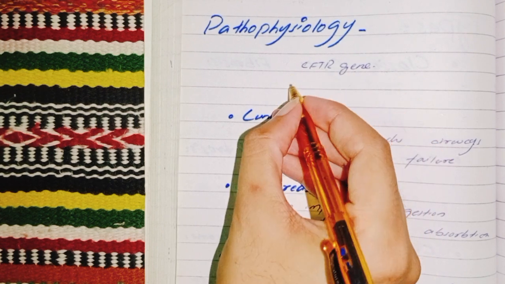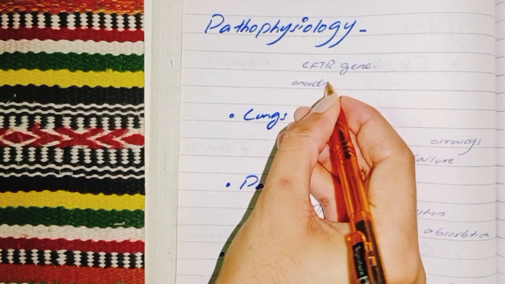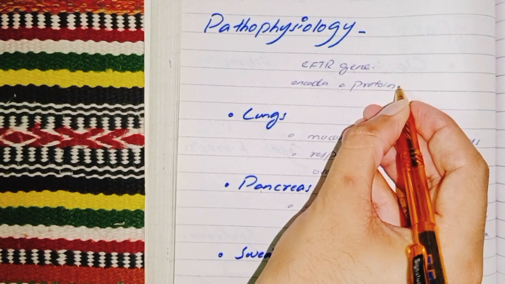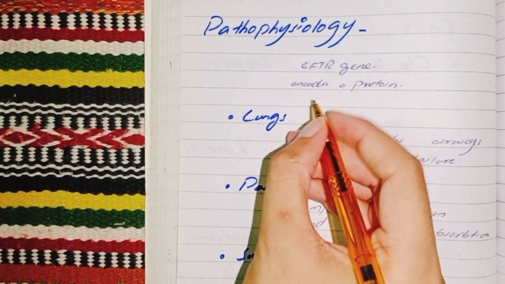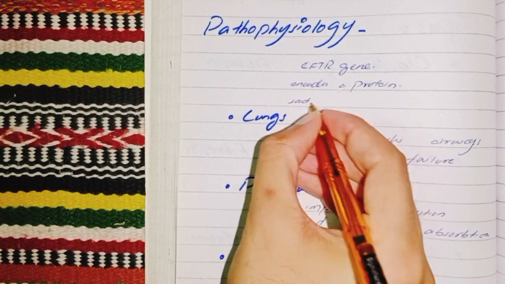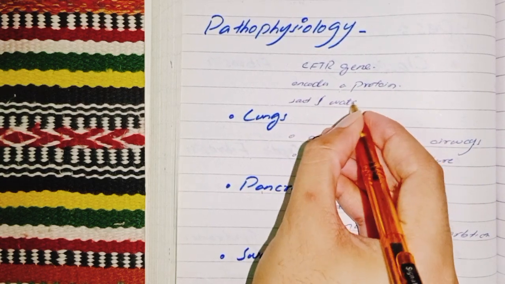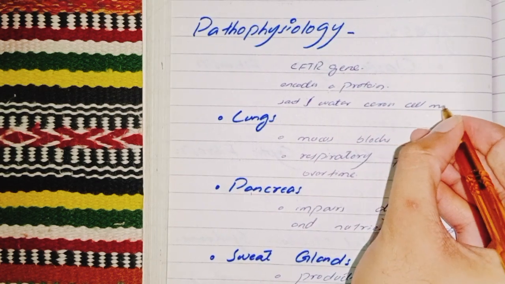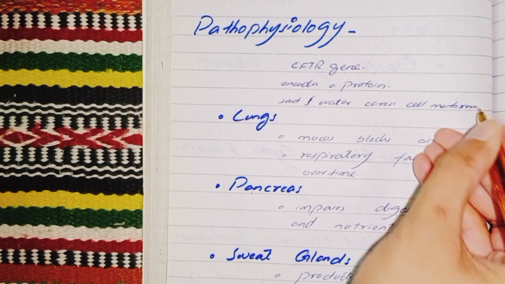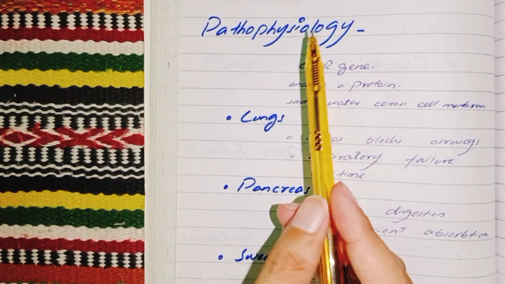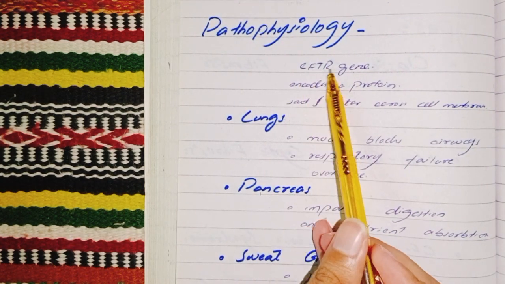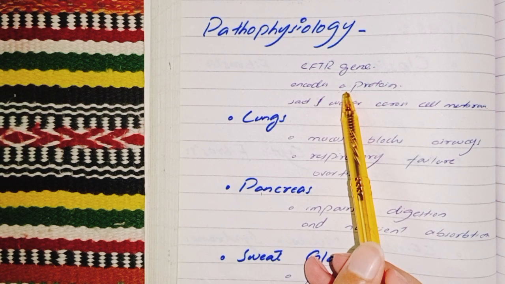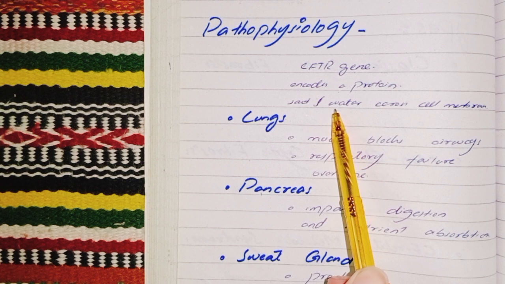It encodes a protein that regulates the movement of salt and water across cell membrane. Okay, I hope you understood. Cystic fibrosis is caused by mutation in the CFTR gene, which encodes a protein that regulates the movement of salt and water across cell membrane.